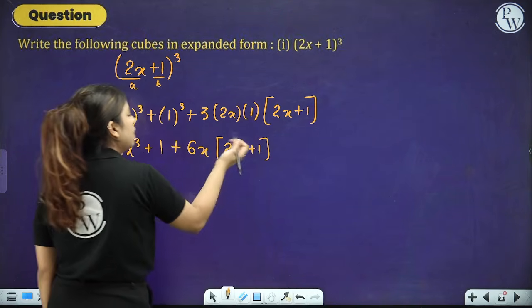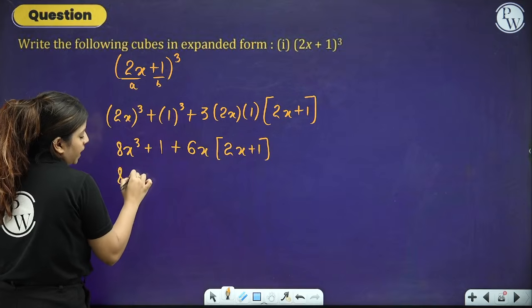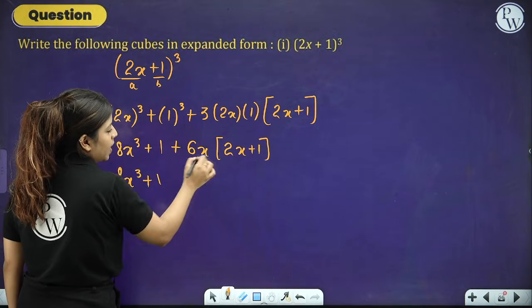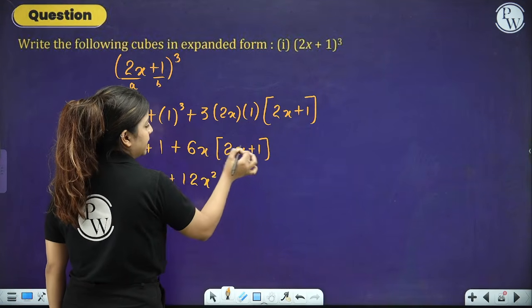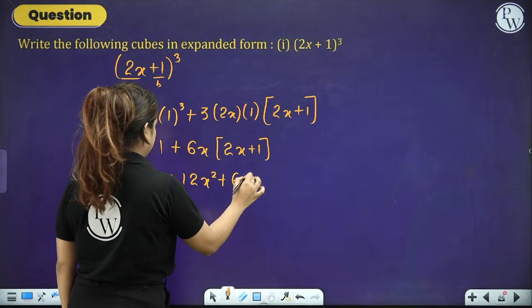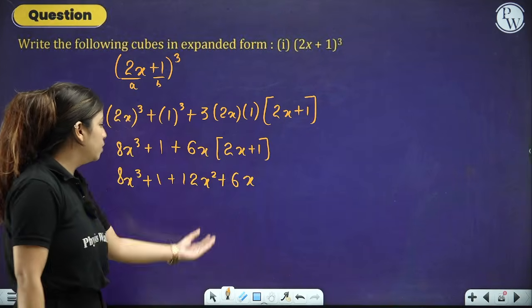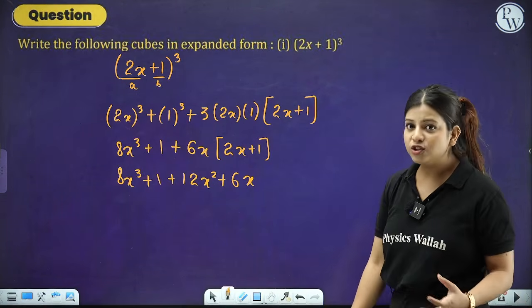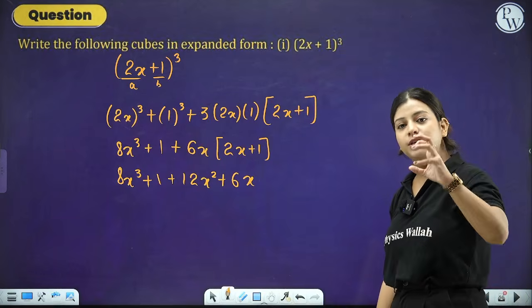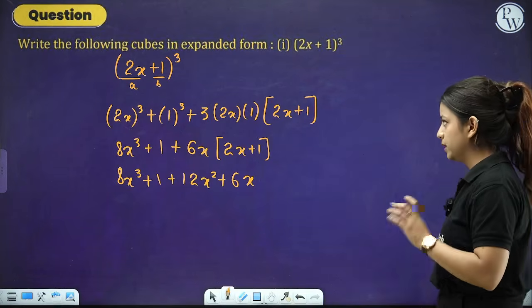If you want to solve the bracket further, you can go ahead. It will be 8x cube plus 1, 6 into 2 will give you 12x square, and 6x into 1 will give you 6x only. So this is what you will get after the final thing. If you want to rearrange it according to the highest power, then the lower power, you can do it, right?